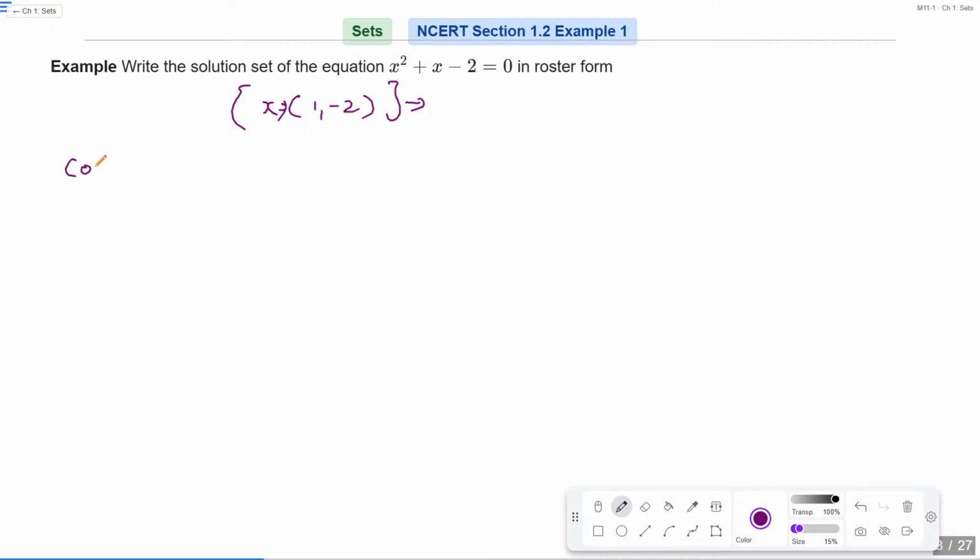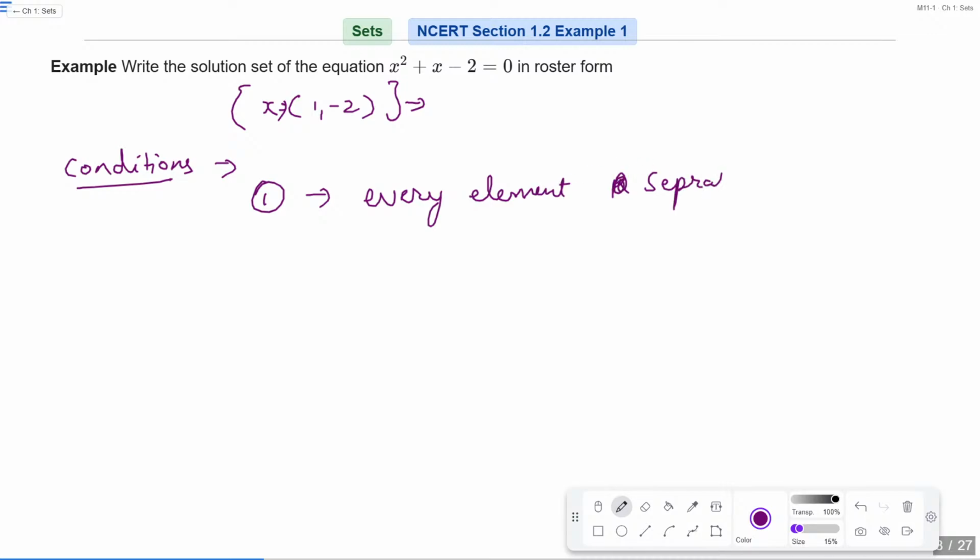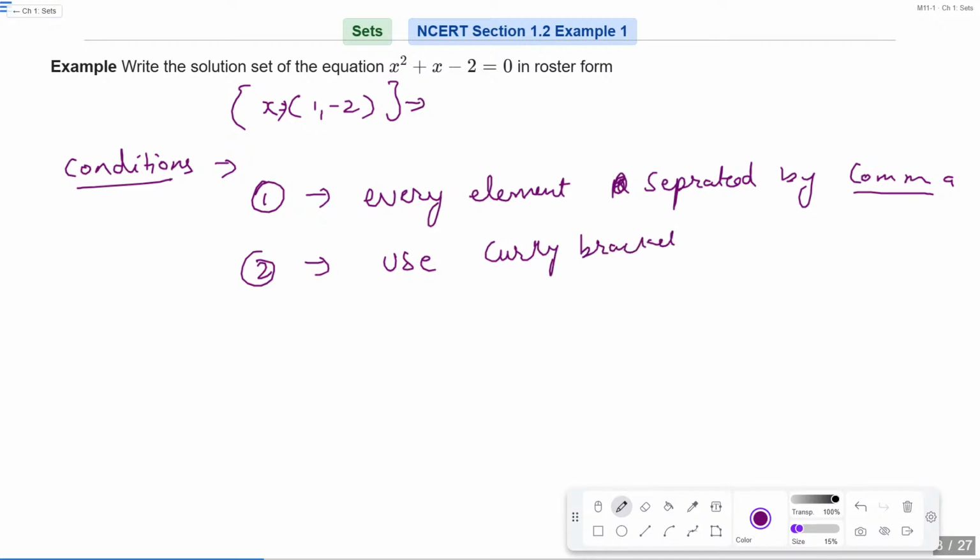So what are the conditions for the roster form? First condition is every element is separated by a comma. Is that clear? You have to separate every element with a comma. And the second one is to use curly brackets. Is that clear? So what are your elements? 1 and -2. You will separate them with a comma and use curly brackets.